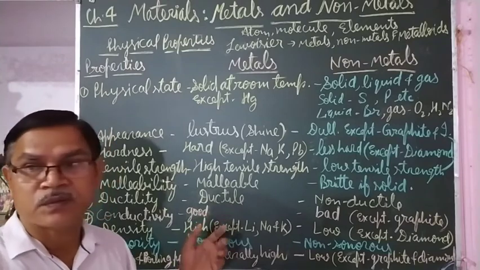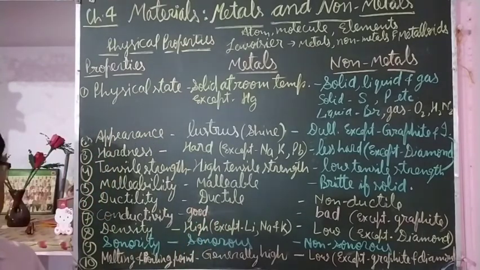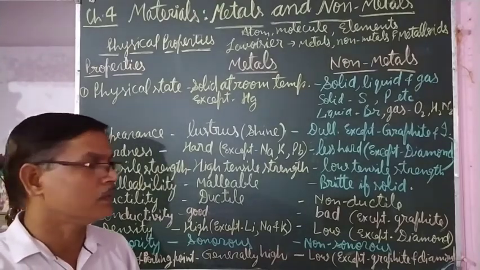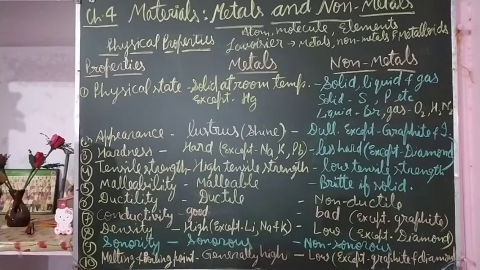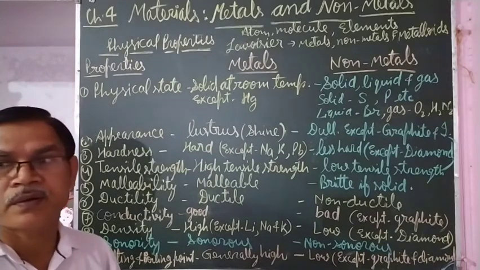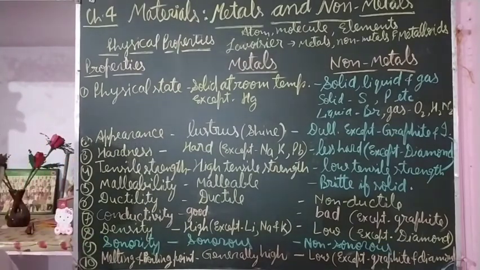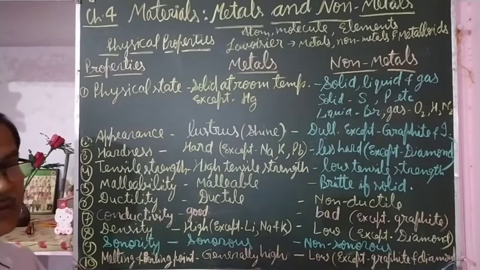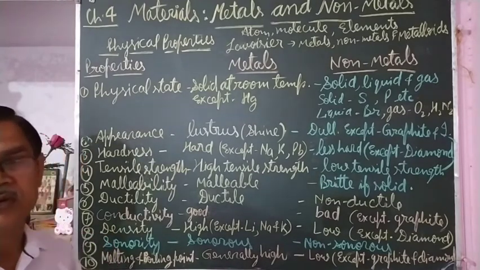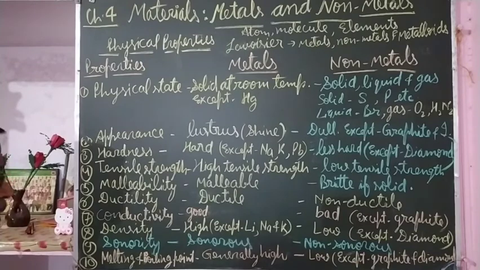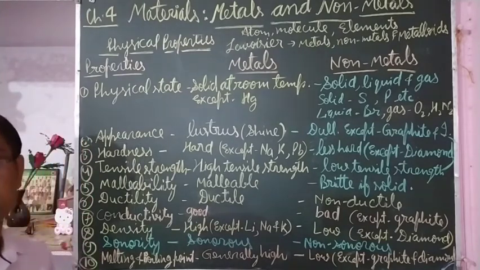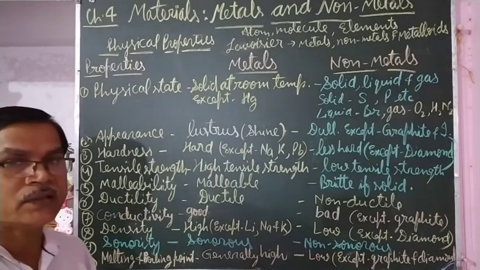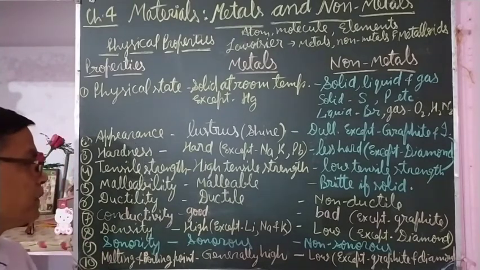That's why they are good conductors of electricity. That's why electric wires are made up of metals. Among the metals, silver is the best conductor of electricity. Second best is copper, but copper wire is mostly used. Silver wire is not used because silver is costlier. It is a costly, expensive metal. That's why it is not used for making electric wires. But silver is the best conductor of electricity.